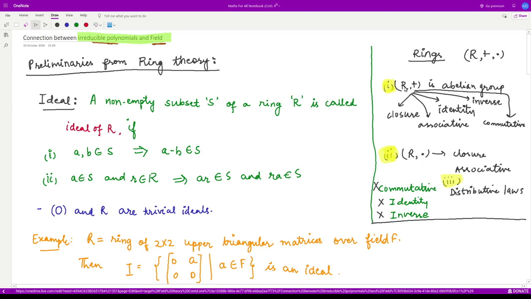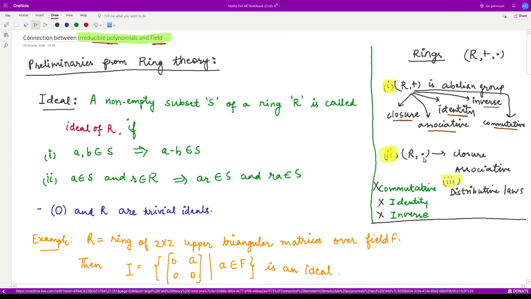And what are they? That means under addition it forms an abelian group. That means the set R together with this binary operation follows closure property, associativity, commutativity. There exists an identity element, and every element in the set R has an additive inverse, right?